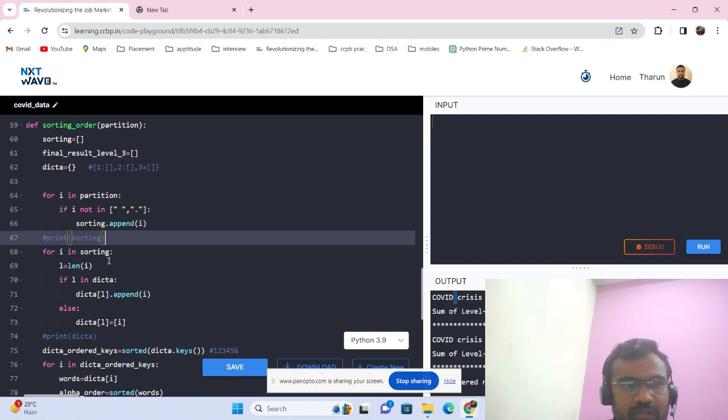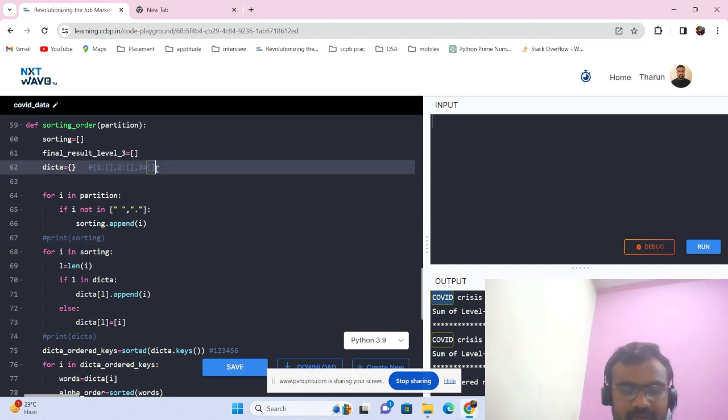Now, using a for loop, for i, the length is 5. So we are creating a dictionary with length 5 here. Length, let's say 5. In this 5, the COVID will be stored.